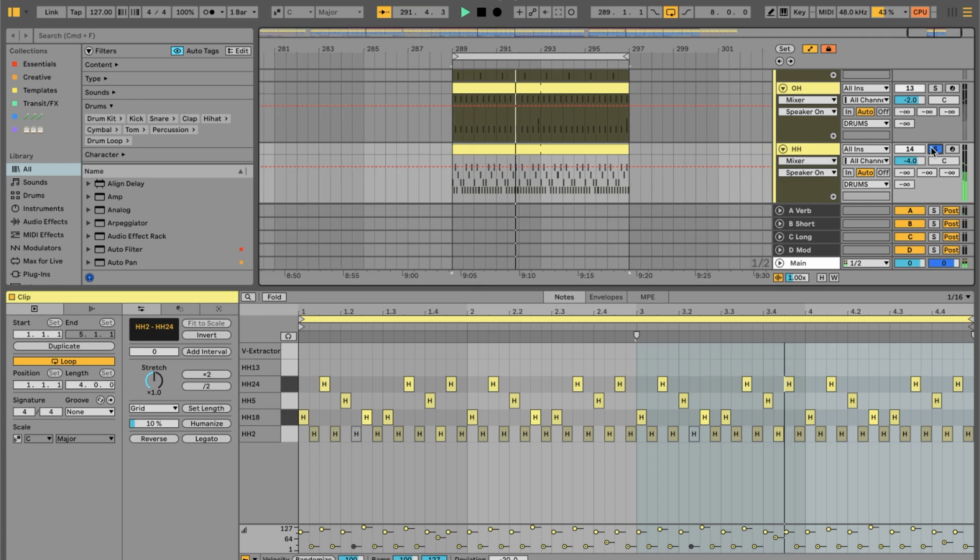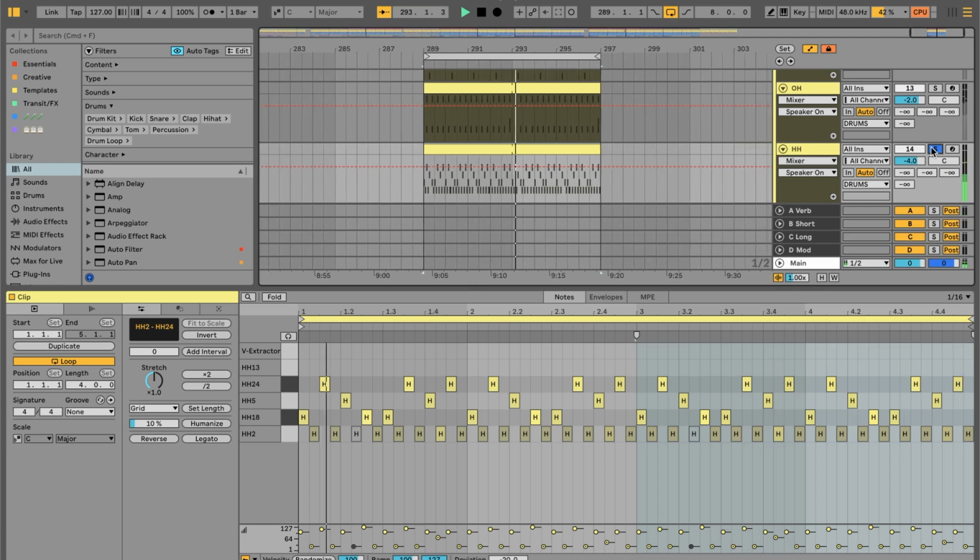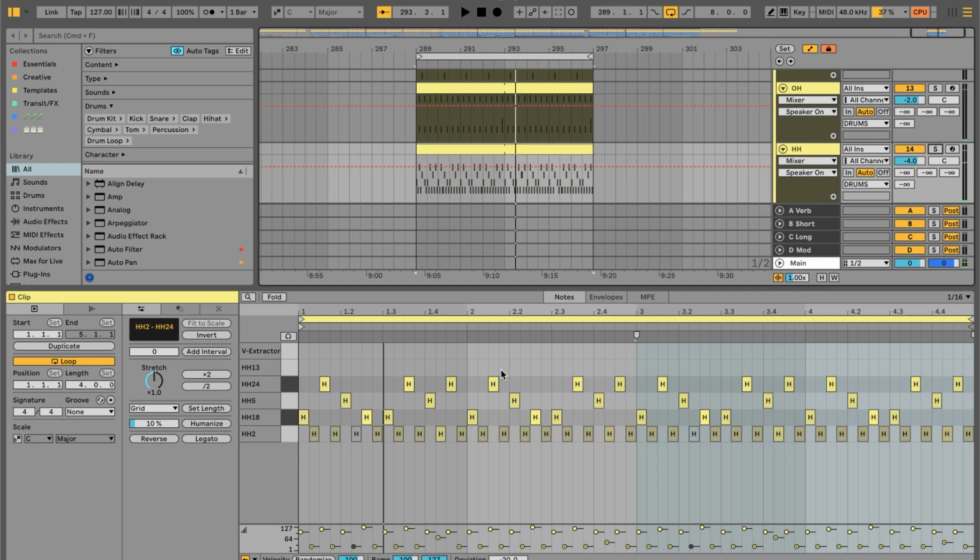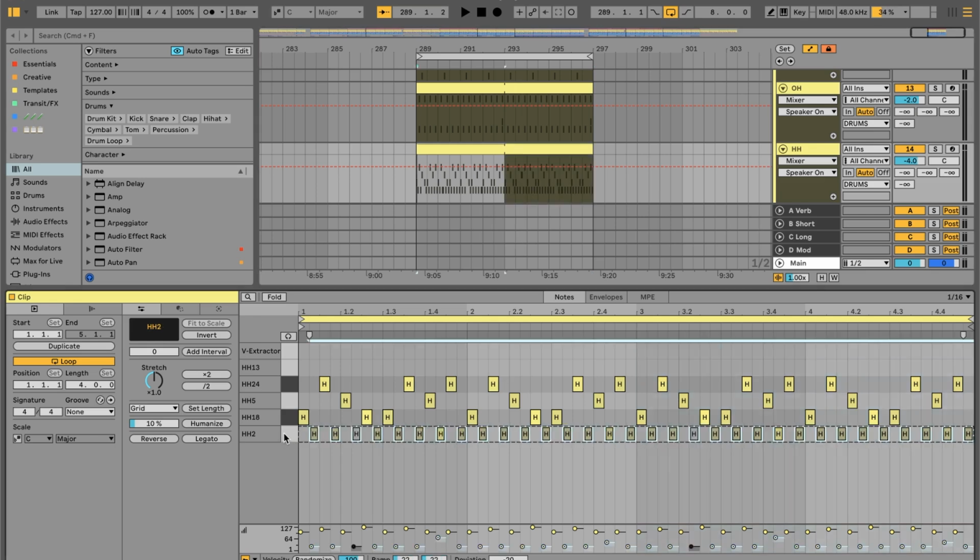Let's solo that. So it's a combination of a little skippiness and also just having a solid hat playing, because this is very disco-y. It's almost like imagine an actual drummer playing, you know what I mean? That's the vibe of these disco housey kind of vibey tunes. So I have one hat just playing that solid little groove there, and then I added in these little skippies, which I think I was hearing in the reference tune.